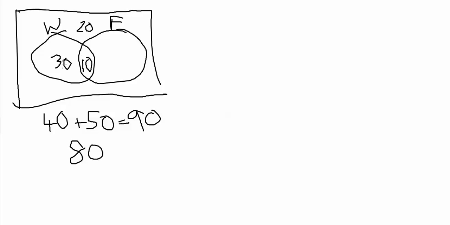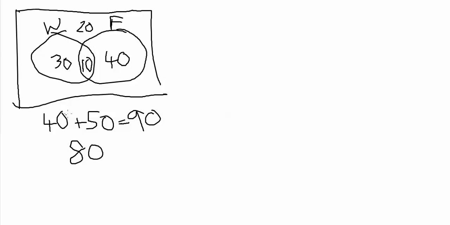And similarly over here, if 50% are interested in football, 40% must be not women. So there must be 40% that aren't women that are interested in football, 10% that are both, and 30% that are women not interested in football. And if I do 30 plus 40 plus 10, it gives me the 80%, which gives me this 80% down here. And incidentally leaves me 20% that are neither women or interested in football.